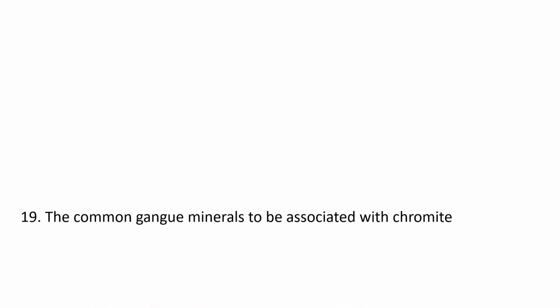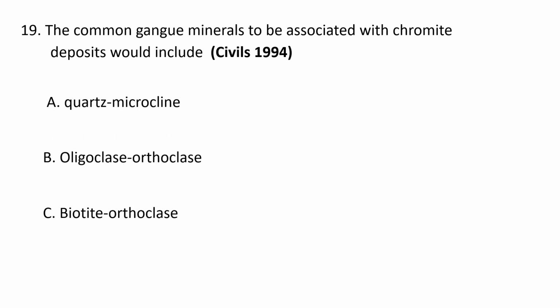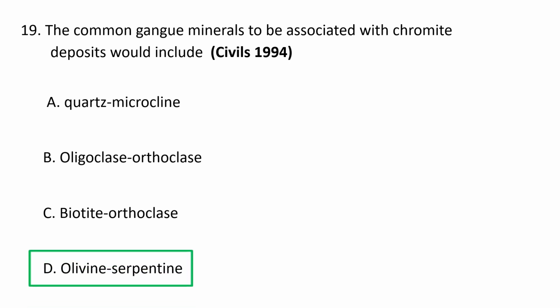Next question. The common gangue minerals to be associated with chromite deposits would include A. Quartz, microcline, B. Oligoclase, orthoclase, C. Biotite, orthoclase, and D. Olivine, serpentine. The correct option goes as D. Olivine, serpentine. The common gangue minerals associated with the chromite deposits prominently include olivine and its alteration product serpentine.